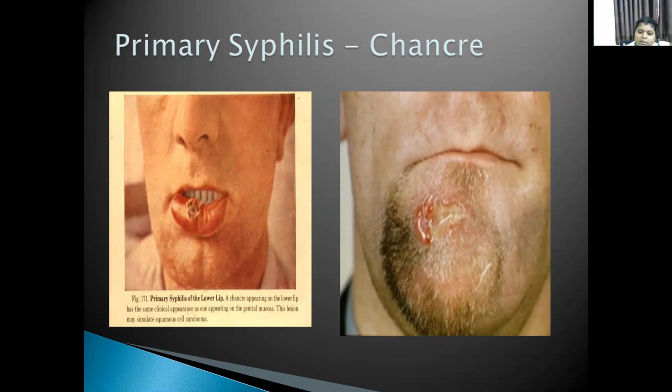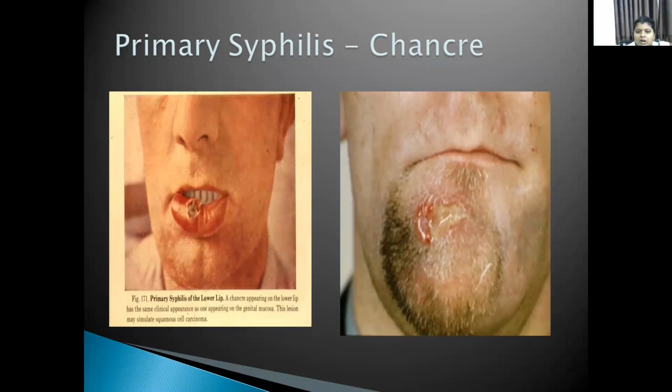Indurated, circumscribed, and avascular in nature. It is also called hard chancre. It should be differentiated from the soft chancre, which is caused by Haemophilus ducreyi. It is also called Hunterian chancre. Why is it called a Hunterian chancre?